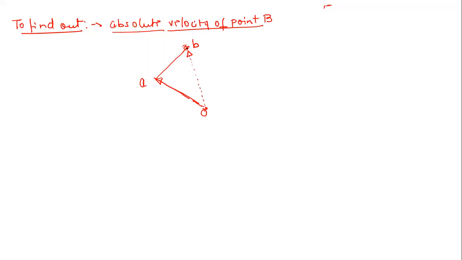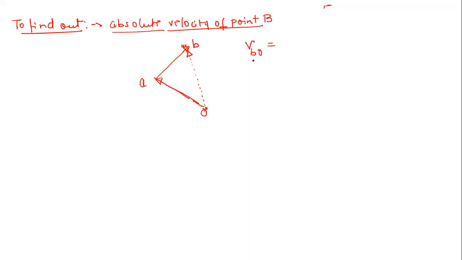If you observe the direction of this OB vector, it is such that it is going to close this loop OAB. So you have to keep the direction of the OB vector in such a way that it closes this loop OAB. In simple words, it will be opposite to the direction of the OA vector and AB vector.